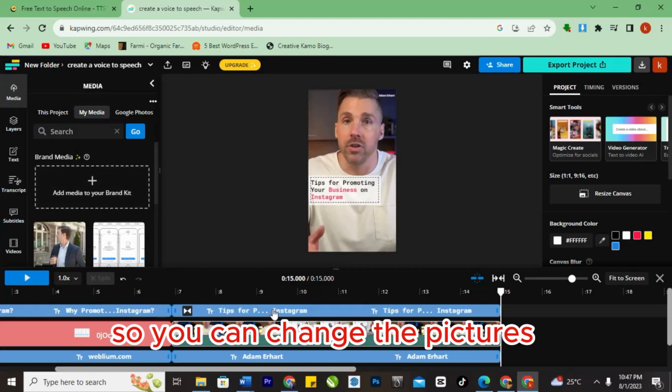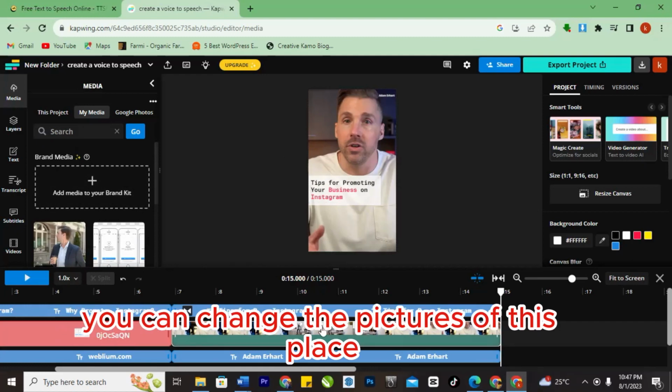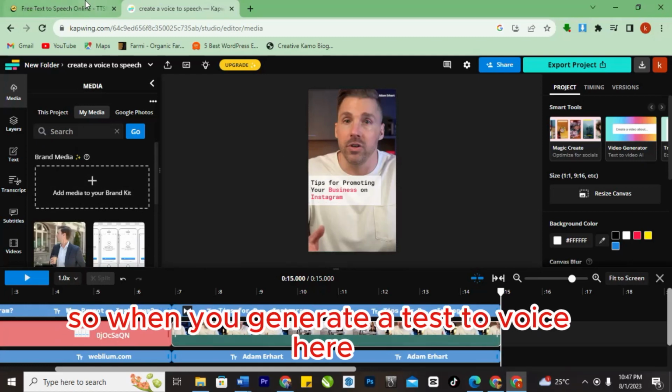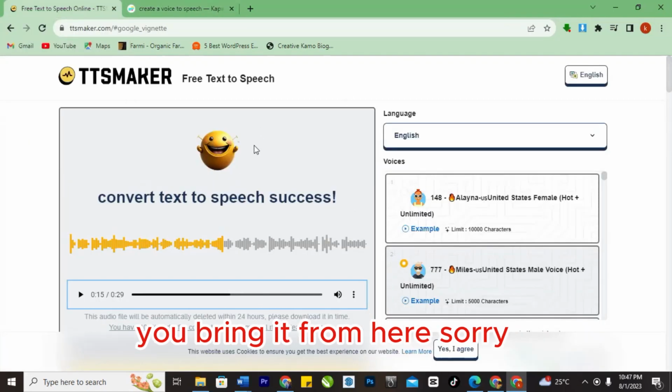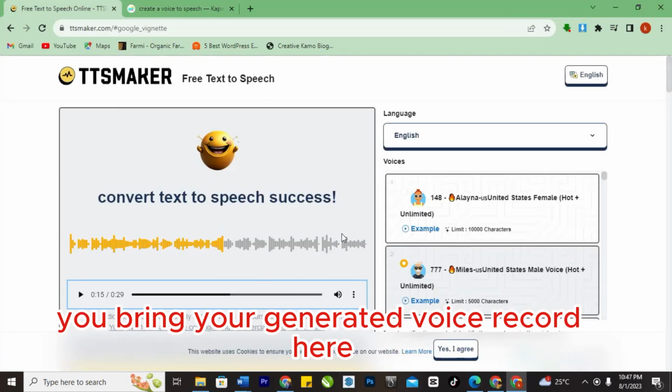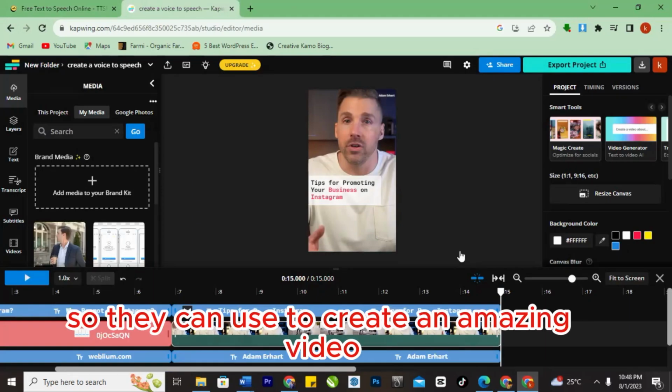So you can change the pictures of this place. When you generate a text to voice here, you bring it from here. When you generate a voice record here, you bring it here. So they can use it to create an amazing video.